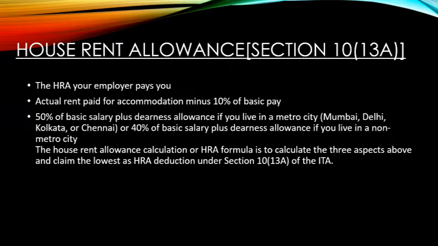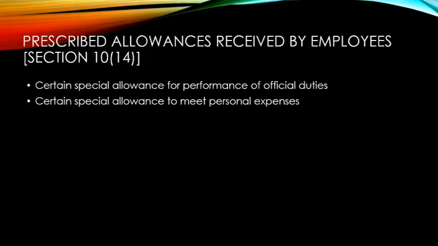Section 10, Subsection 13A. The HRA your employer pays you: actual rent paid for accommodation minus 10% of basic pay; 50% of basic salary plus DA allowance if you live in a metro city, Mumbai, Delhi, Kolkata or Chennai, or 40% of basic salary plus DA allowance if you live in a non-metro city. The house rent allowance calculation or HRA formula is to calculate these three aspects above and claim the lowest as HRA deduction under Section 10. Prescribed allowances received by employees,